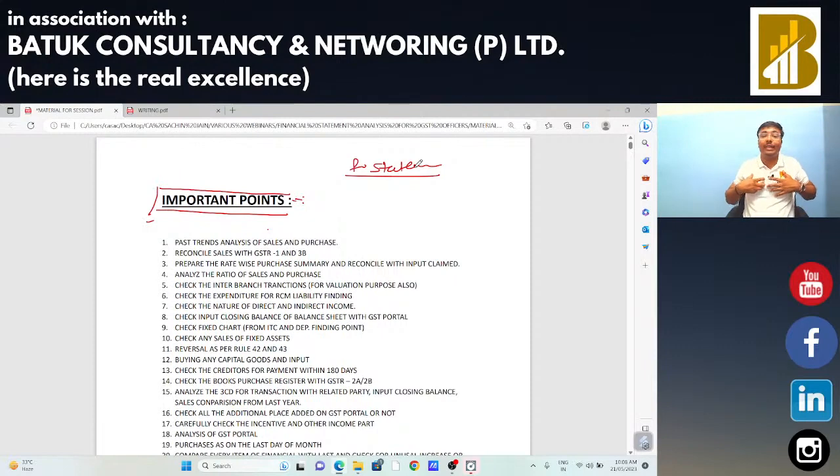Although as a GST authority, there is no responsibility at my hand that I need to do the analysis of net profit and gross profit, but I need to do the analysis of sales and purchase. So for that purpose, the first and foremost document for doing the audit, GST audit, is your financial statement. By analyzing the financial statement, you can easily find out other points, and you will also get the idea, you got the point, what other documents we do the analysis on, what other documents we require to analyze the financial statement. So first document for doing the audit is your financial statement.